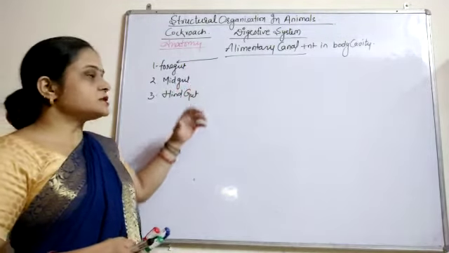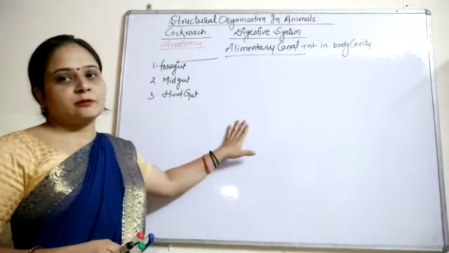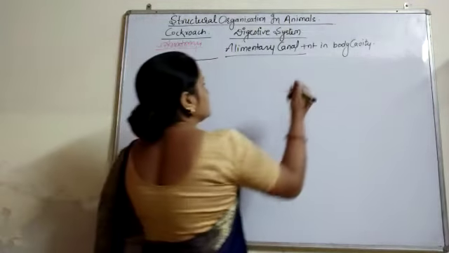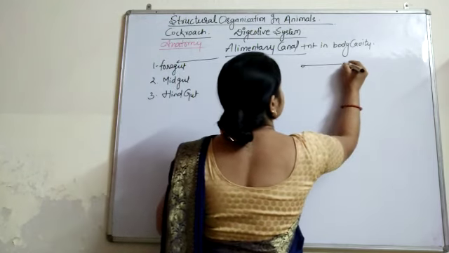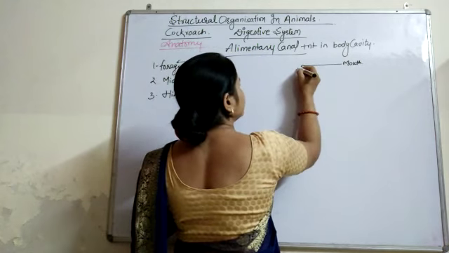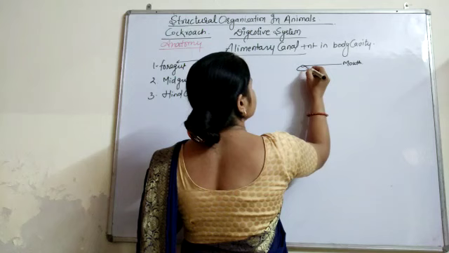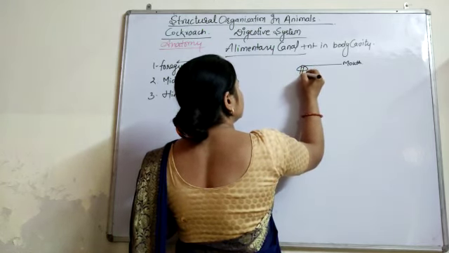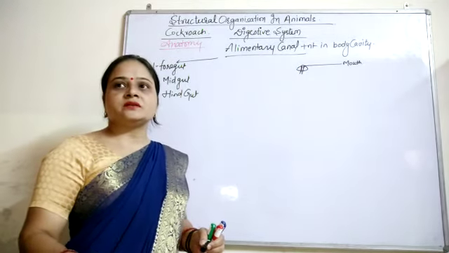We can study these different types of guts with the help of a diagram. So let me draw the diagram. First of all, there is a small opening, this is the mouth of the cockroach, and this mouth is present in the head region. We can draw here. This part is the head region.